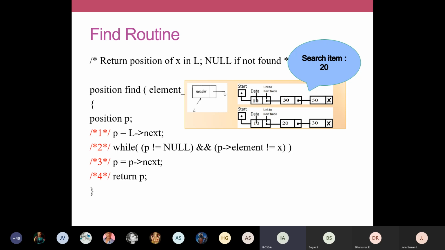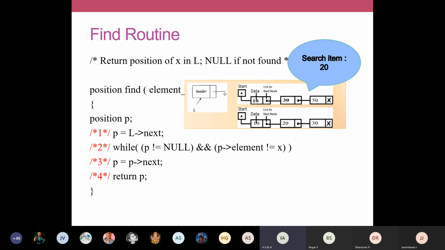P arrow element will have 50. Once again, compare 50 with this search element 20. It is not a match. When it is not a match, what will we do? Once again, we make it p is equal to p arrow next. We try to search for the next element.